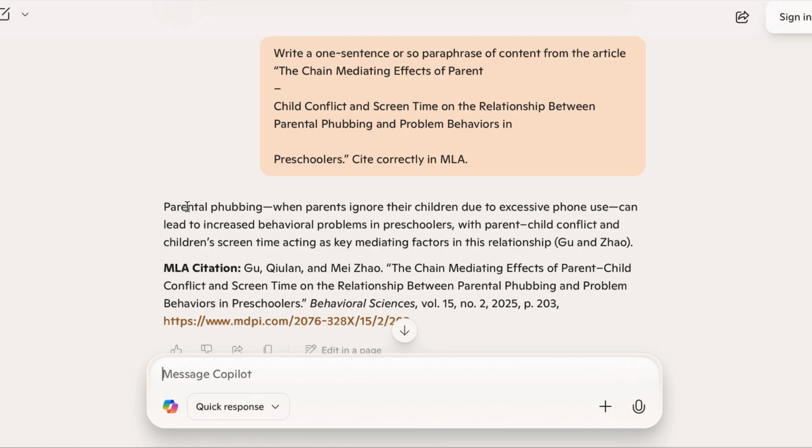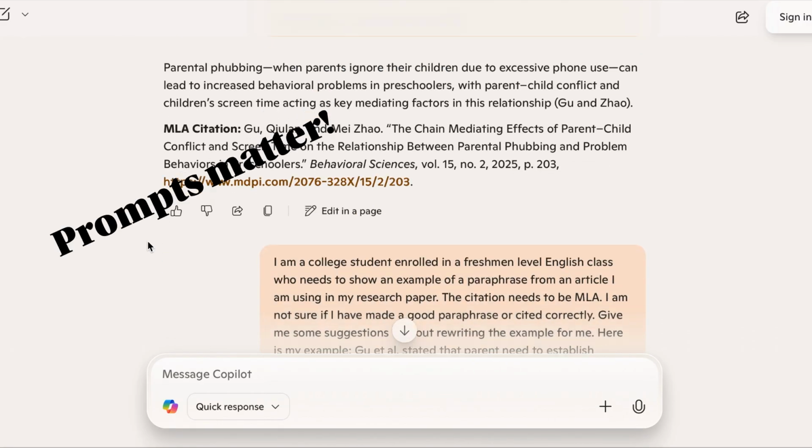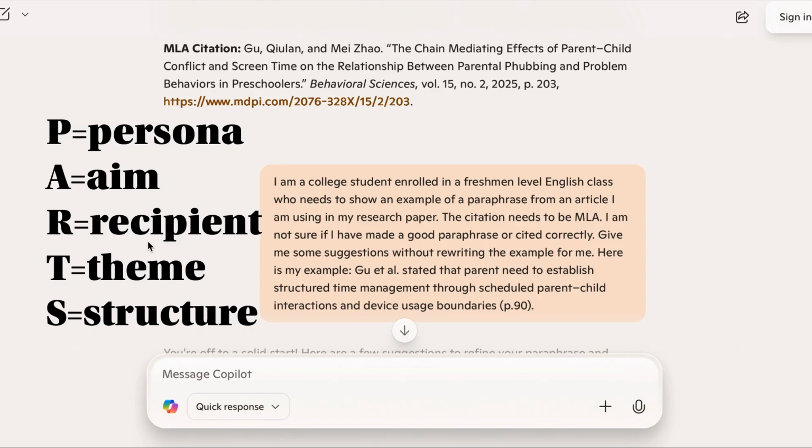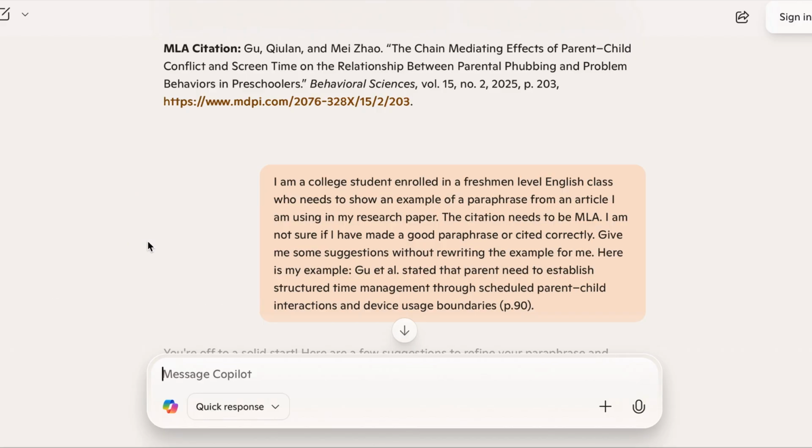So again, an example of how not to use AI: don't simply copy and paste what you're asked to do for the assignment and then copy and paste whatever the AI gave back to you. So we're going to look at better prompt generation. And in my courses, I use the simple PARTS acronym for prompt generation, where P stands for persona, A stands for aim, R stands for recipients, T stands for theme or tone, and then S stands for structure. But at the very least, try to tell AI who you are. And part of that is being very clear that you are a student and you need this for an assignment.